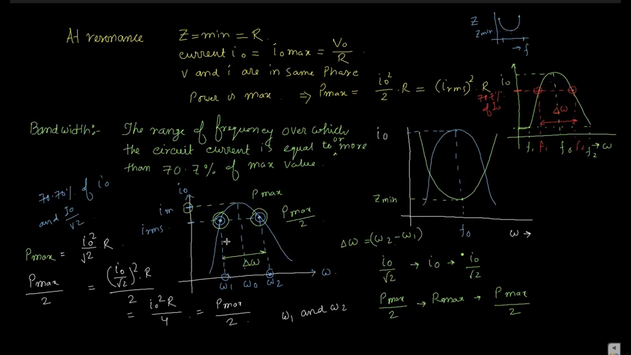Okay, so what will be the value of del omega? Del omega is nothing but omega 2 minus omega 1, and if you calculate it, it comes to R by L. Okay, so the next small part that is left is the quality factor.